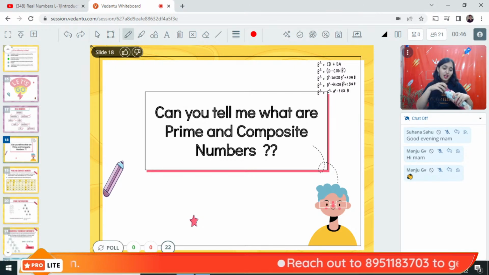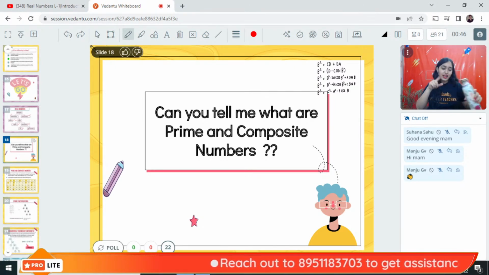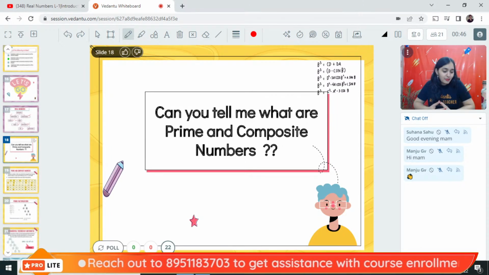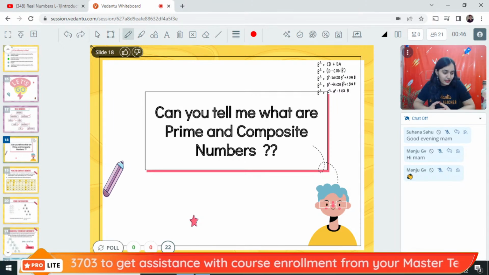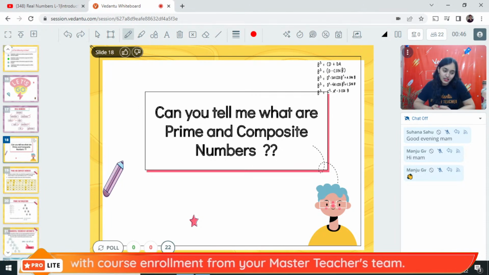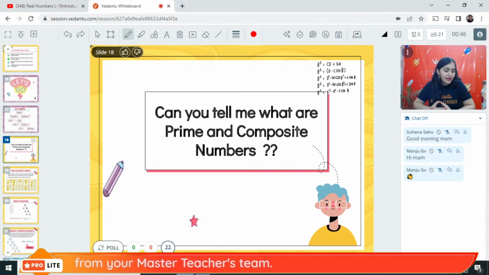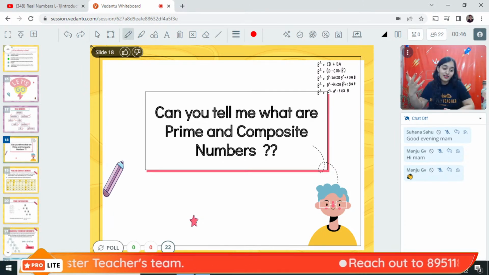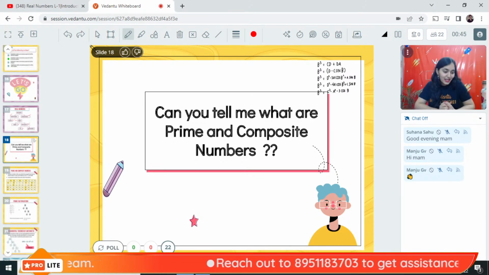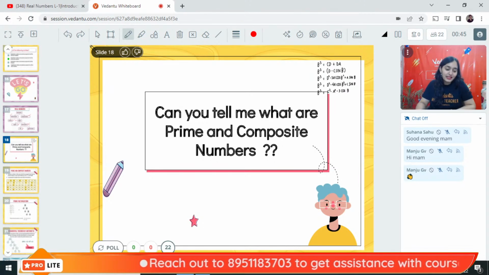Prime numbers have 1 and the number itself as the factor. Very good, Michelle. Prime number is the number which divides with the number itself and 1. Very good, Sanjana. Kishore is saying prime number which has exactly 2 factors. Very good. Harshit is saying those which are divisible by 1 and itself. Wow. All of you have written the same thing in different words. That's very good. All of you have your own definitions. That's very nice. Which are divisible by 1 and the number itself.